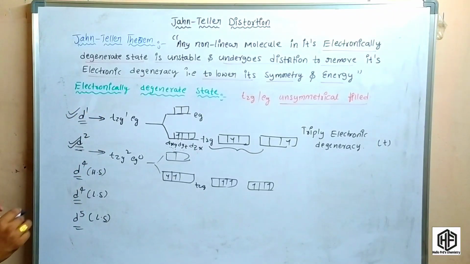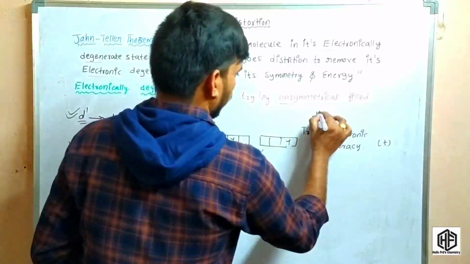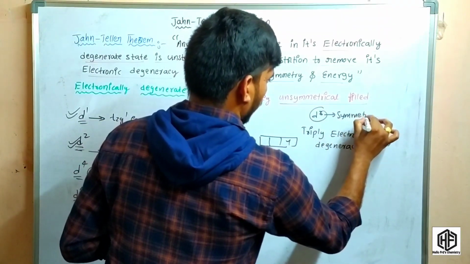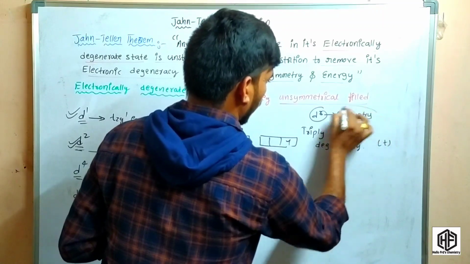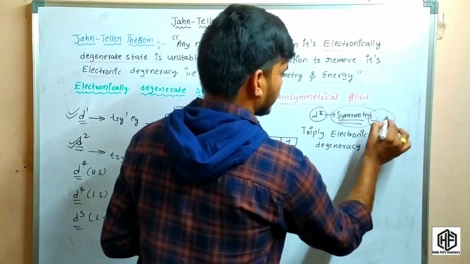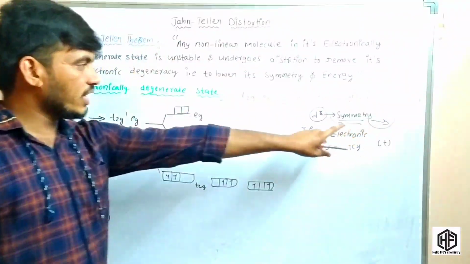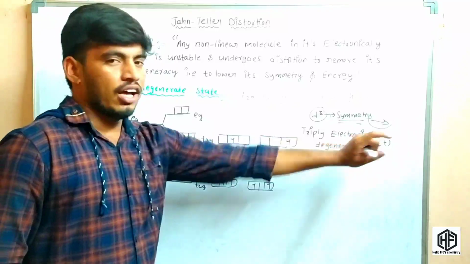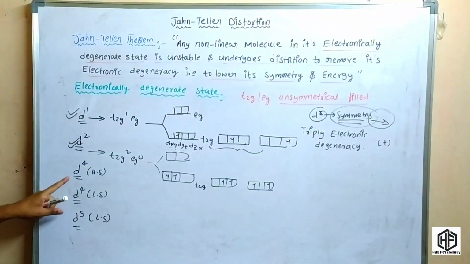Now the d3 configuration is a symmetrical field. The d3 configuration, both low spin and high spin complexes, is symmetrical, so the Jahn-Teller effect cannot occur. So coming to the d4 configuration.